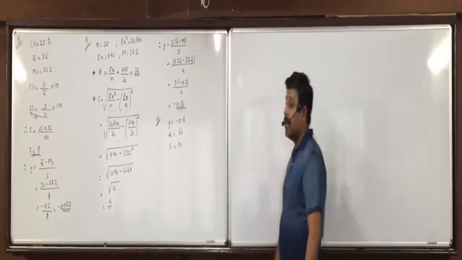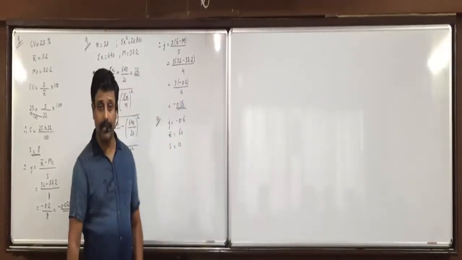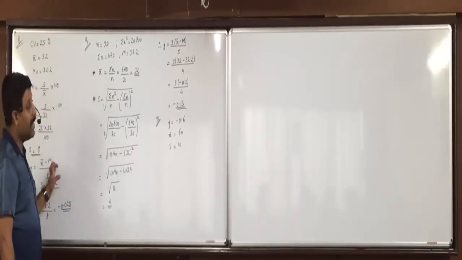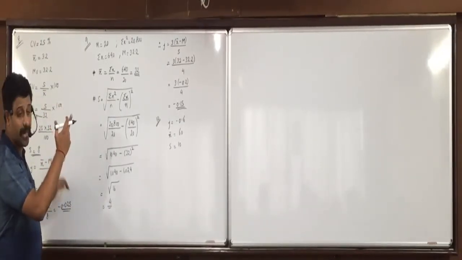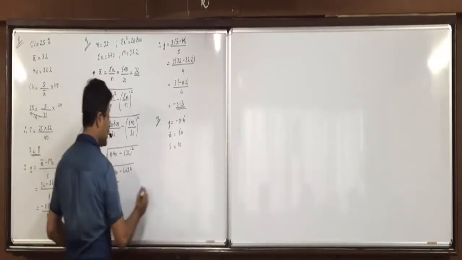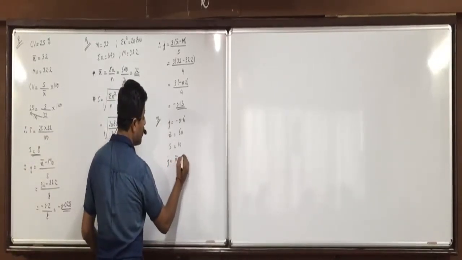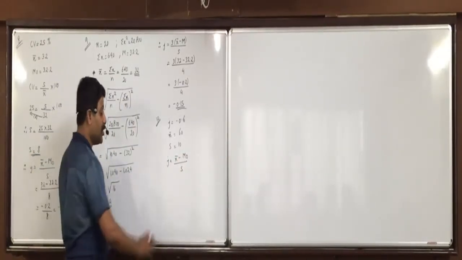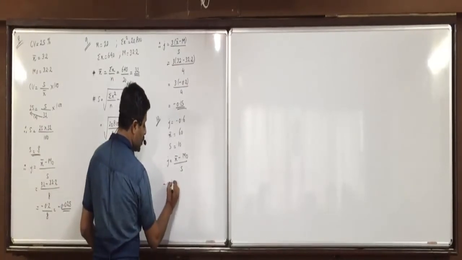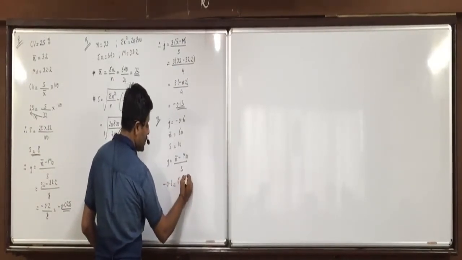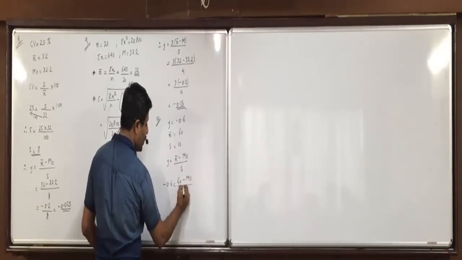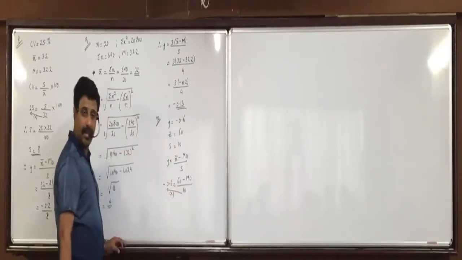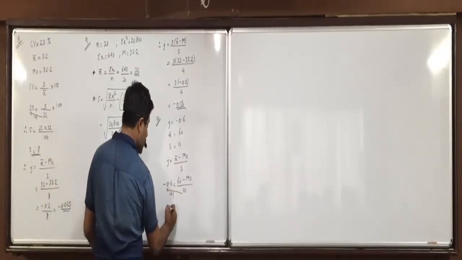First of all, by applying any of the formulas, you can get one thing. If you apply x bar minus mode upon S, then you can get mode. And if you apply 3 into x bar minus M upon S, you can get median. Let us apply the simple formula, x bar minus mode upon S. Now what will we put in J? Minus 0.6. X bar 60 minus mode, we have to find, upon S 10. Now 10 on the other side will get multiplied. So minus 0.6 into 10 is minus 6.